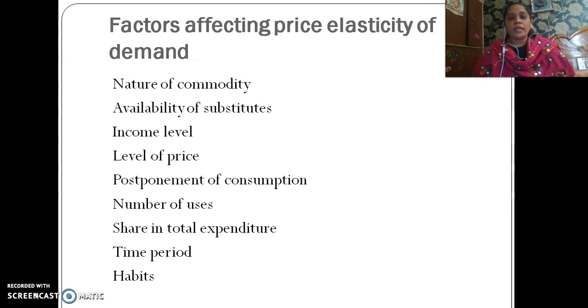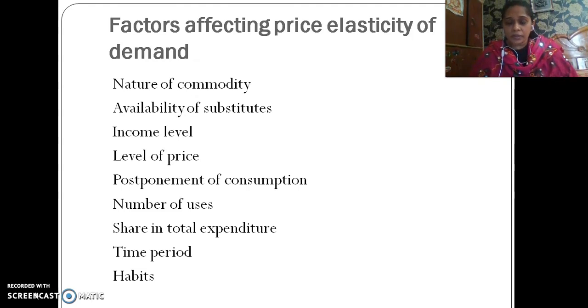So I have written a few factors here. The first one is nature of commodity. Now, how is nature of commodity going to affect the elasticity of demand? We could see it like this: when we have goods which are very basic and depend on the basic necessities of our life, for example fruits and vegetables.